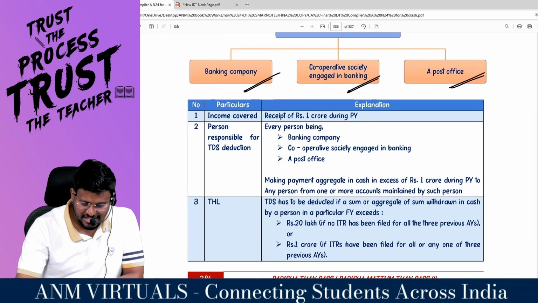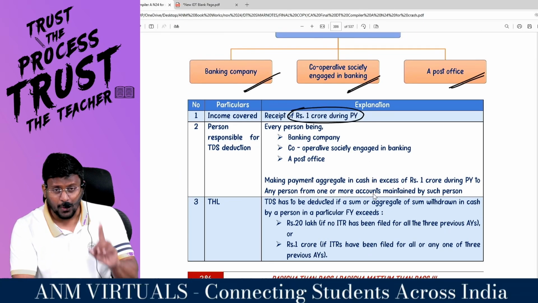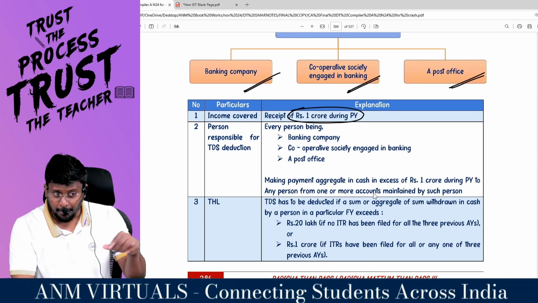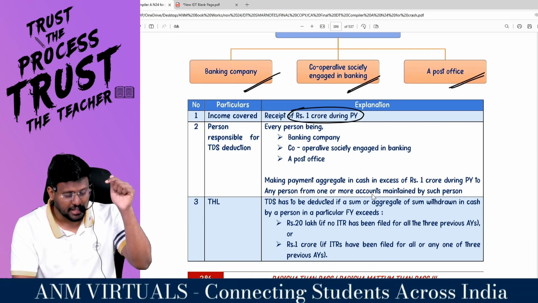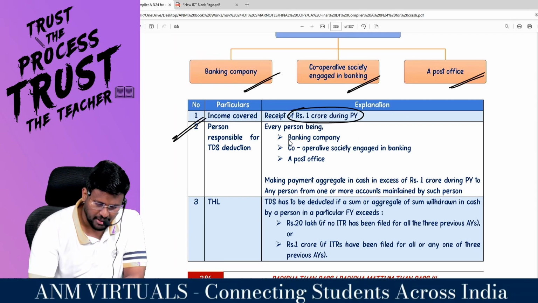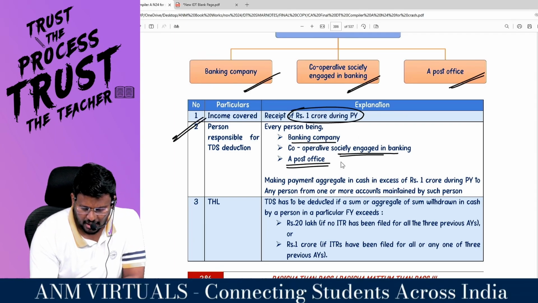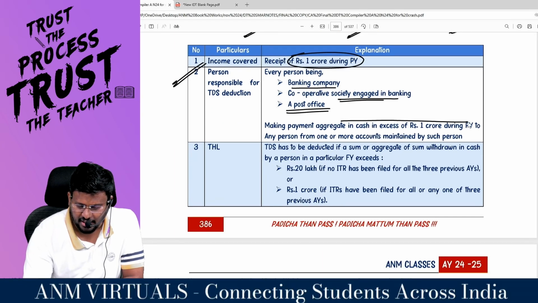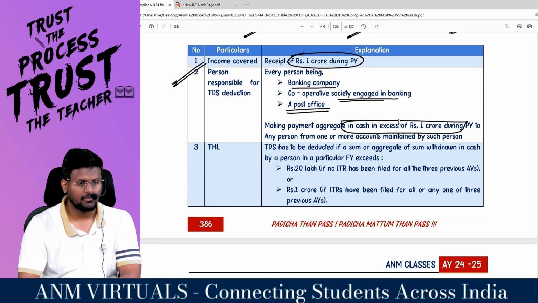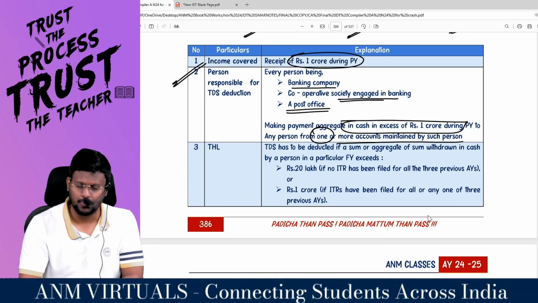How much? Receipts of 1 crore during the previous year. In a particular financial year, if you are withdrawing more than 1 crore, then the bank has to deduct TDS under 194N. So who is the person responsible for deduction? Every person, being banking company, cooperative society engaged in banking, a post office, making payment, aggregating cash in excess of how much crore, during the previous year to any person from one or more accounts maintained by such person.